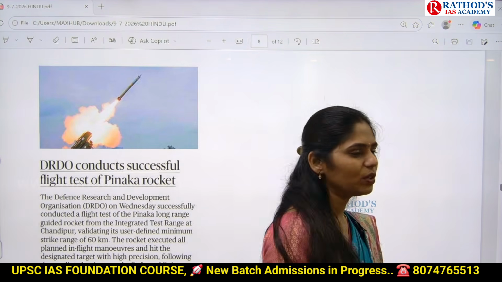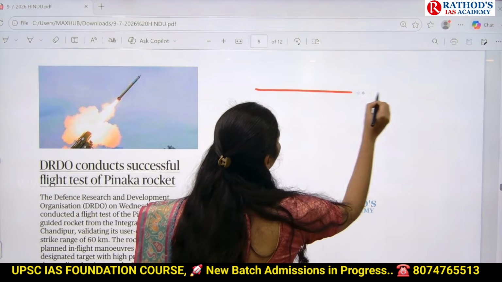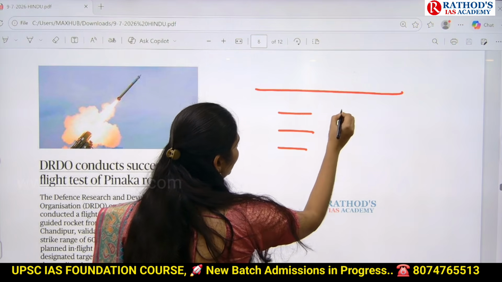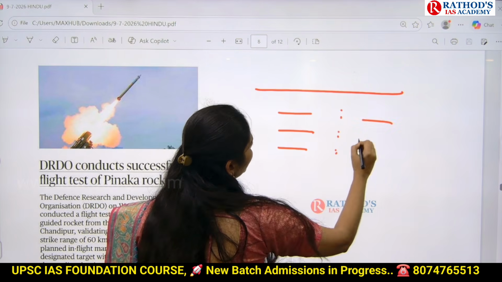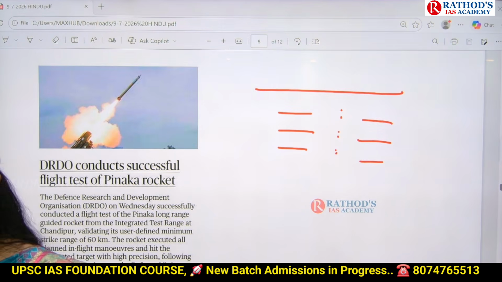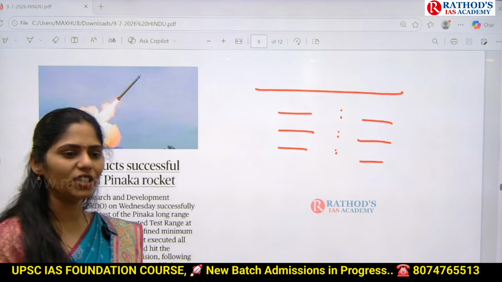And the second possible question is, consider the following pairs. On one side, it can give different equipment. What is it? It is a rocket, it is a missile, it is a frigate. I think recently we discussed INS Mahendragiri. It is a frigate, a stealth frigate. Like that, it can combine the equipment which is in use.